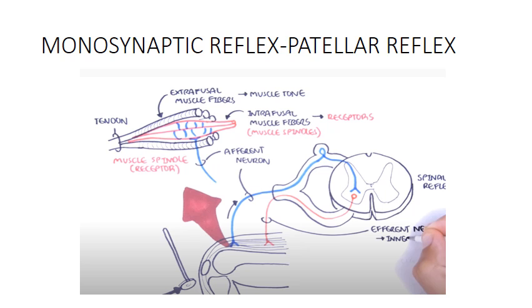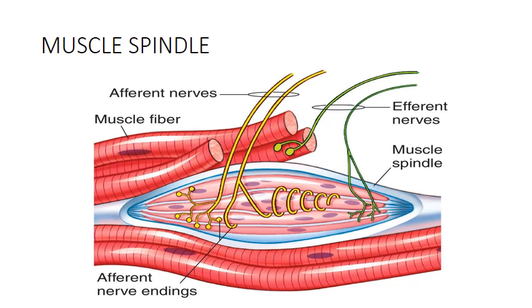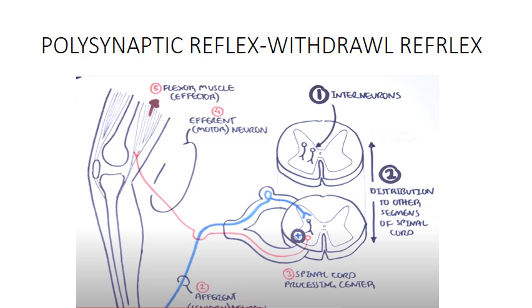The sensory neuron will give information to the spinal cord. The spinal cord, the information processing area, gives motor impulse to the motor neuron. The motor neuron will go and supply the effector organ, which is the quadriceps muscle. The quadriceps muscle is the extensor muscle. So when it gets excited, extension of the knee happens, or kicking out of the leg will happen. This is the mechanism of monosynaptic reflex. The example of a polysynaptic reflex is withdrawal reflex or flexor reflex.